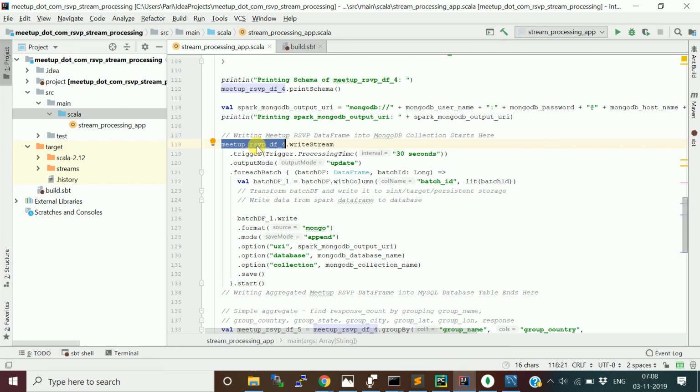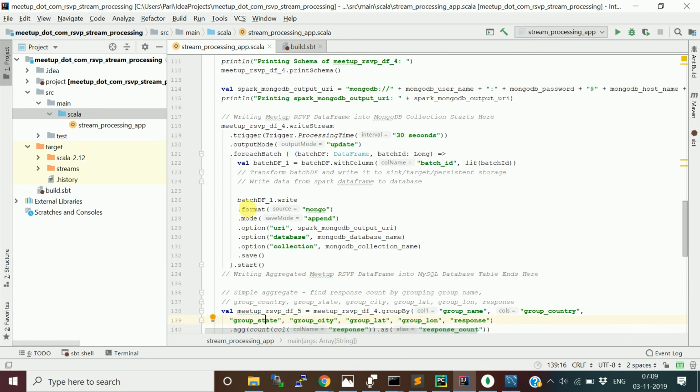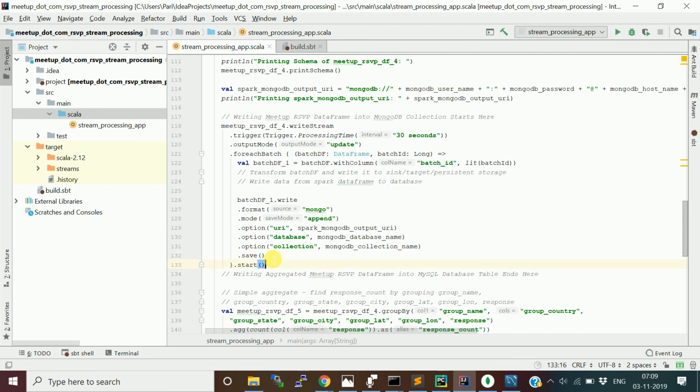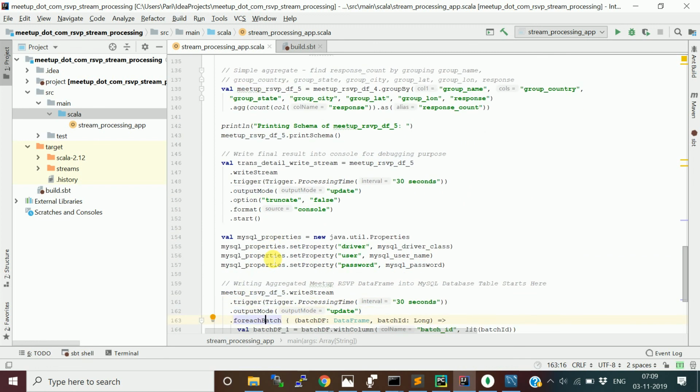That's why they provide foreachBatch, where they give you each batch's data frame. For each batch interval you get a new data frame, and that batch data frame you can write. This is how you can write it into the MongoDB database. Now it's a normal Spark data frame write operation to different sources. Now the actual logic for aggregation comes.